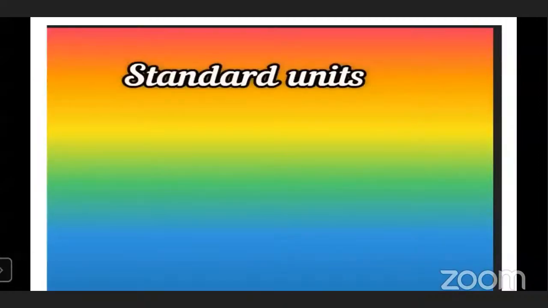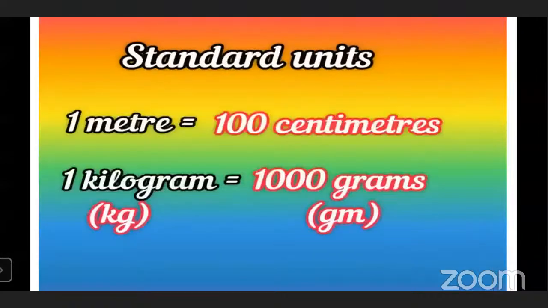So now today, we will learn a new measuring unit. But whenever we measure, there are standard units given to measure. For example, 1 meter is equal to 100 centimeters. And 1 kilogram, that is kg, is equal to 1000 grams. The short form of grams is gm.